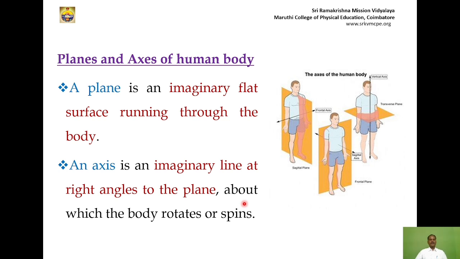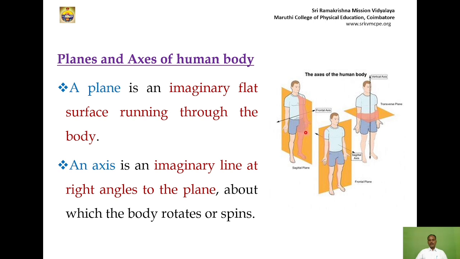So what is the meaning of plane? A plane is an imaginary flat surface running through the body. Here, the yellow color box is called a plane. In the human body, three types of planes are there. Here is one type of plane, here another type, and here the third type. This imaginary flat surface running through the body is called a plane.